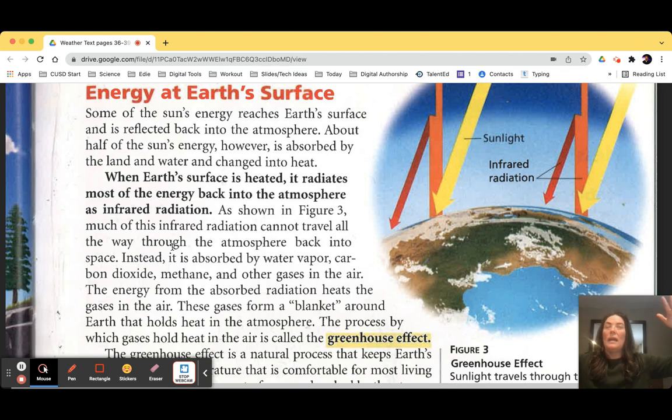Much like an actual greenhouse, the glass panes will let the light in, it will let the heat in, but it doesn't let the heat escape. Our atmosphere works very much like that. When you get a problem where you have a planet that's very good at maintaining heat, you get a runaway greenhouse effect, and that's what happened on Venus.